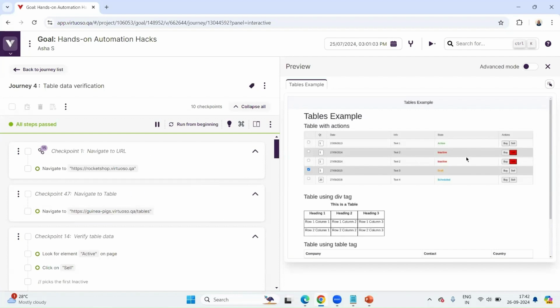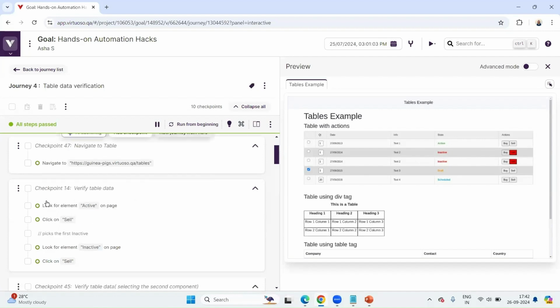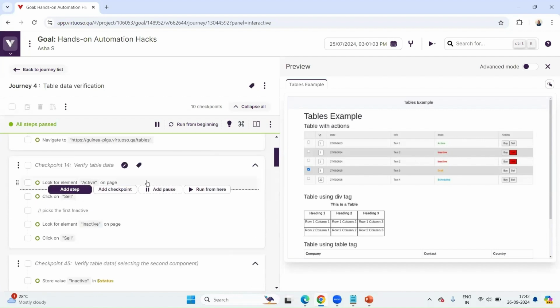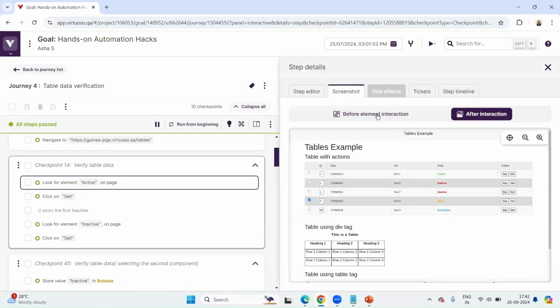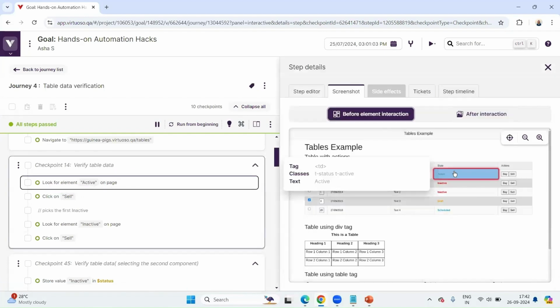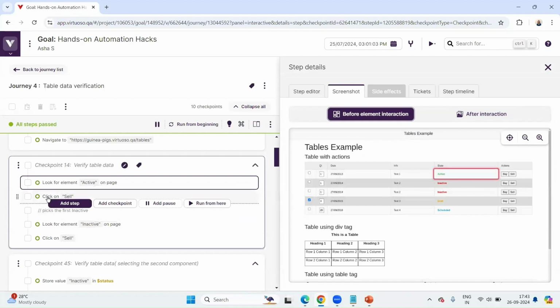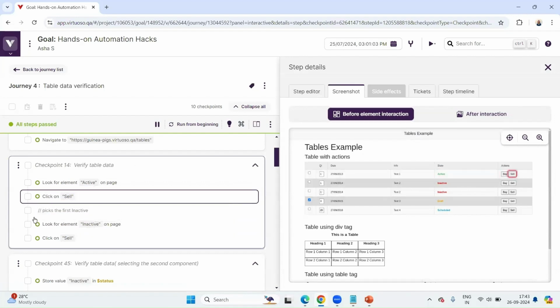In that case, I would look for the element that has the state active. You can see it here: look for the element that has active on page, and then I would click on sell. If I quickly run you through the screenshot, you can see before element interaction, it has looked for the element active, and then it has gone here and clicked on sell.